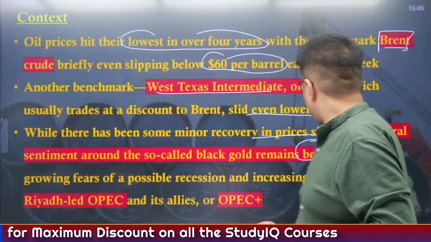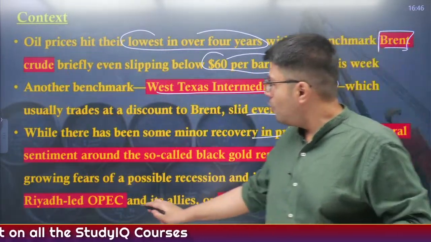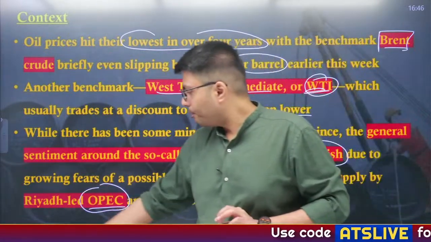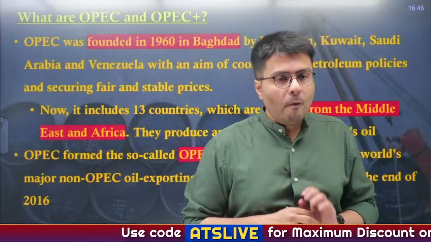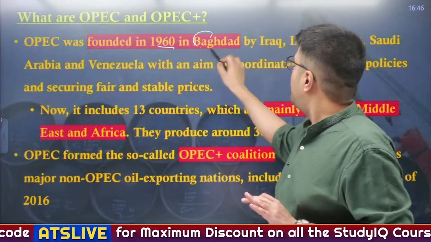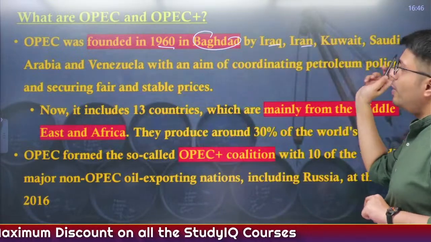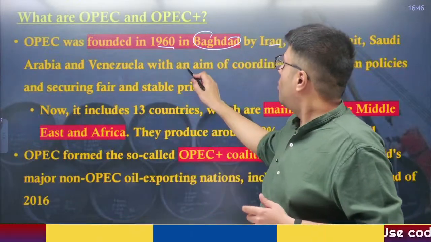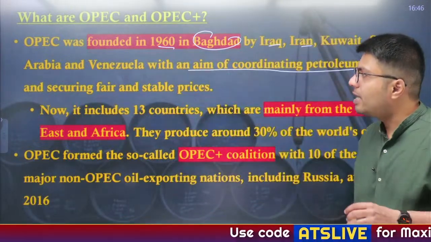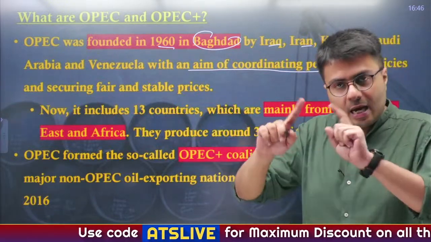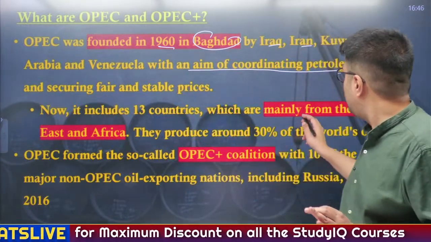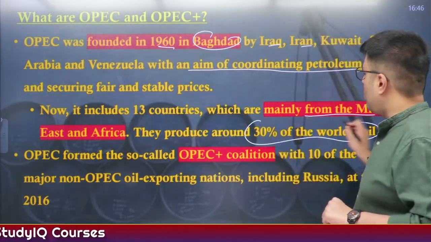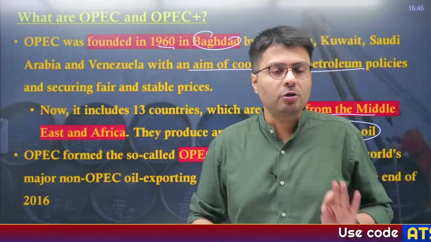Now, this article also talks about important global bodies like OPEC and OPEC plus. So, let us discuss a few facts relating to these global bodies, okay? The first fact relating to OPEC is that it was founded in 1960 in Baghdad by countries like Iraq, Iran, Kuwait and Saudi Arabia as well as Venezuela. The purpose of forming OPEC was to coordinate petroleum policies and secure fair and stable prices. Currently, OPEC includes 13 countries, mainly from the regions of Middle East and Africa, and they produce almost 1/3 of the world's crude oil supply, that is 30%.